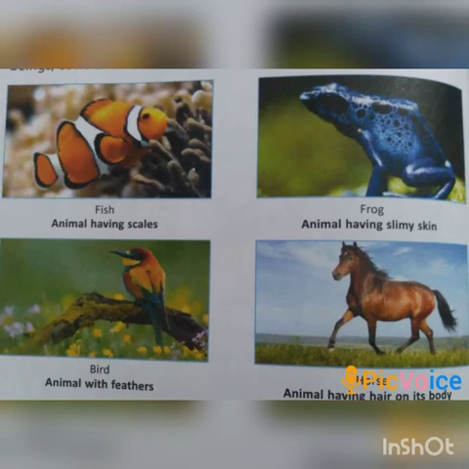Next is classification on the basis of body covering. Animals can also be grouped on the basis of covering of their body. Some animals like snakes and fishes have scales on their bodies. Frogs have a slimy skin. All birds have feathers on their body. The bodies of animals like human beings, cows, and horses have hair on them. On this basis, animals can also be divided into different groups. So these are the classifications of animals, students.